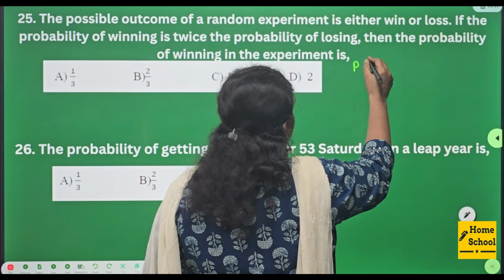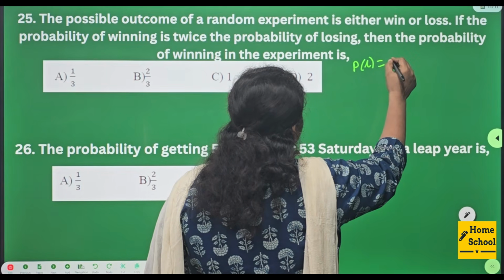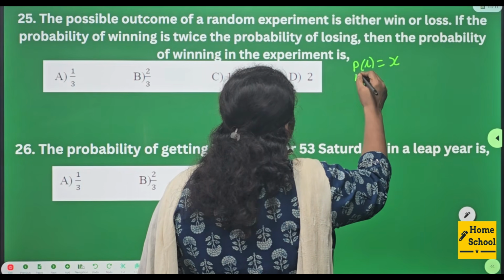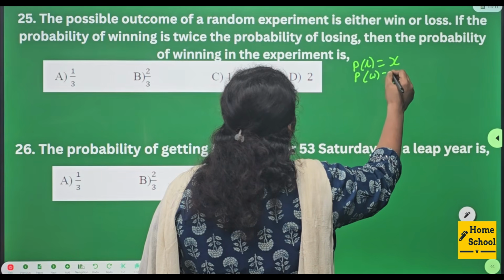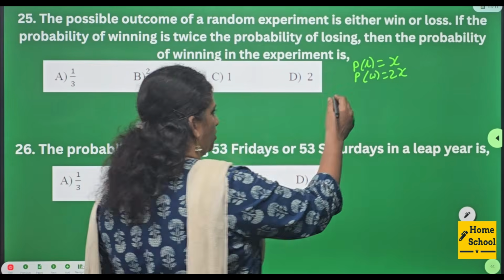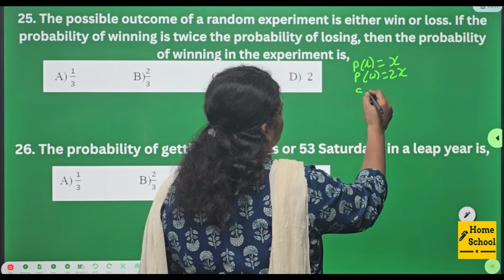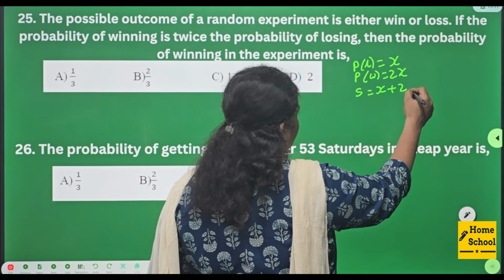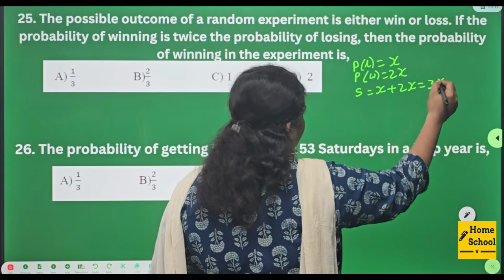So let us assume the probability of losing a game is equal to X. The probability of winning a game is twice of losing, means 2X. So the total sample space will be X plus 2X, which is equal to 3X.